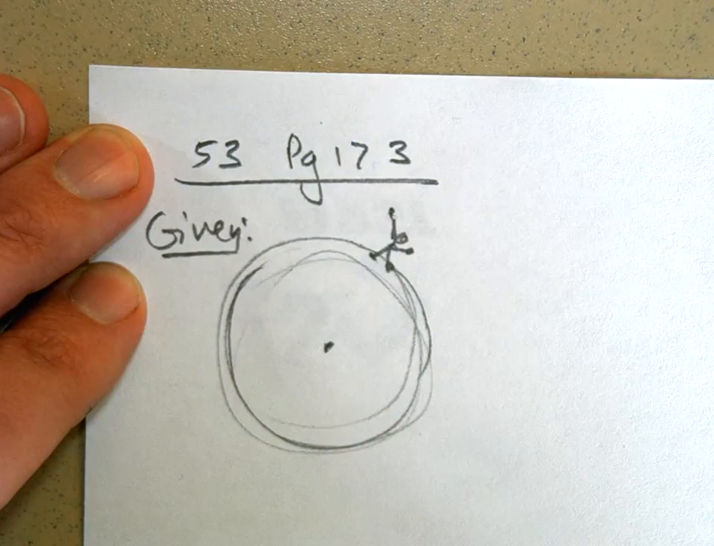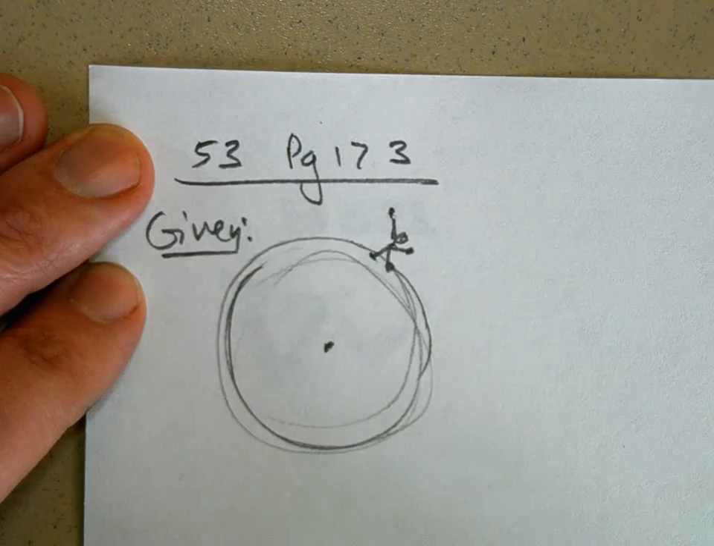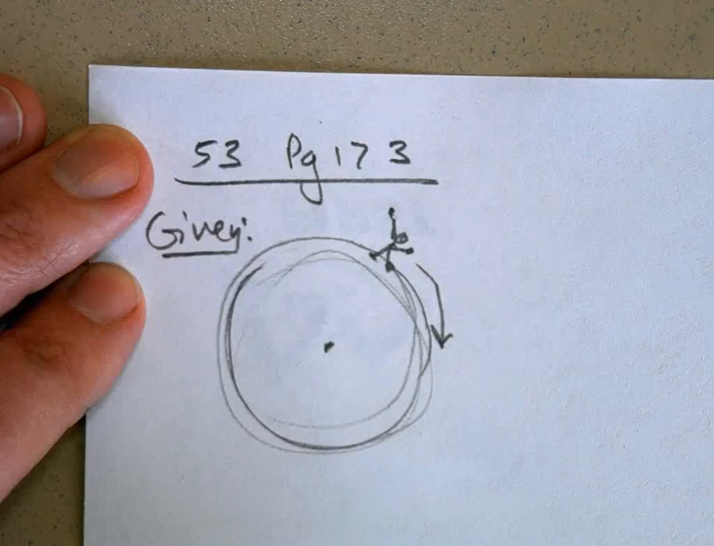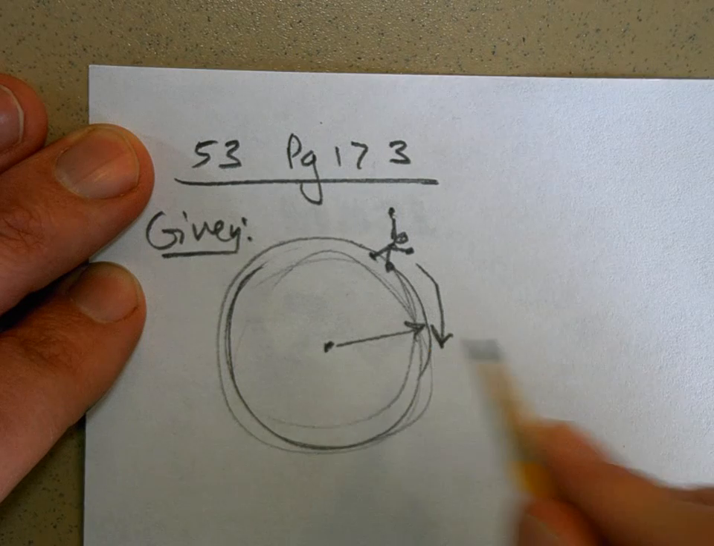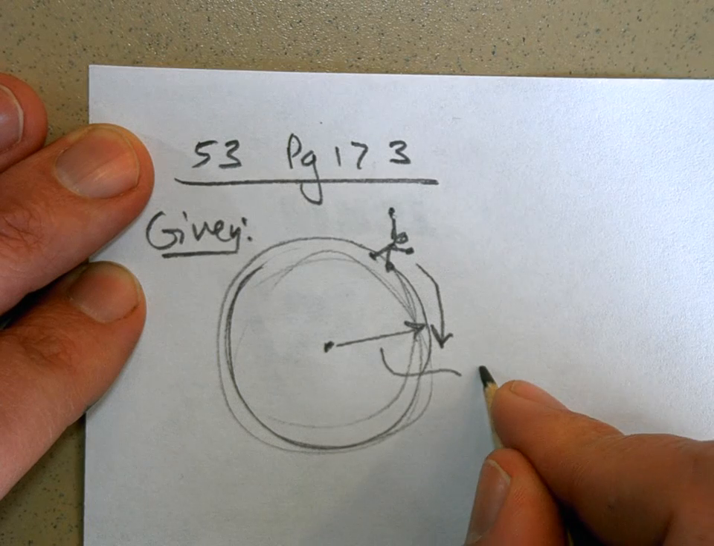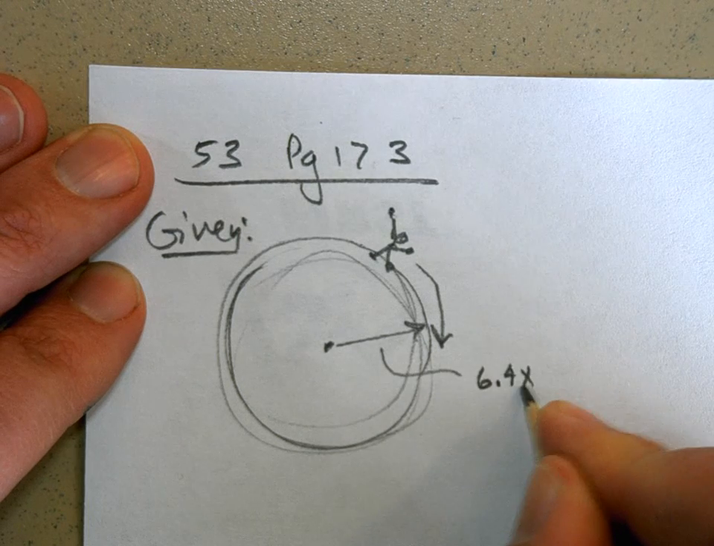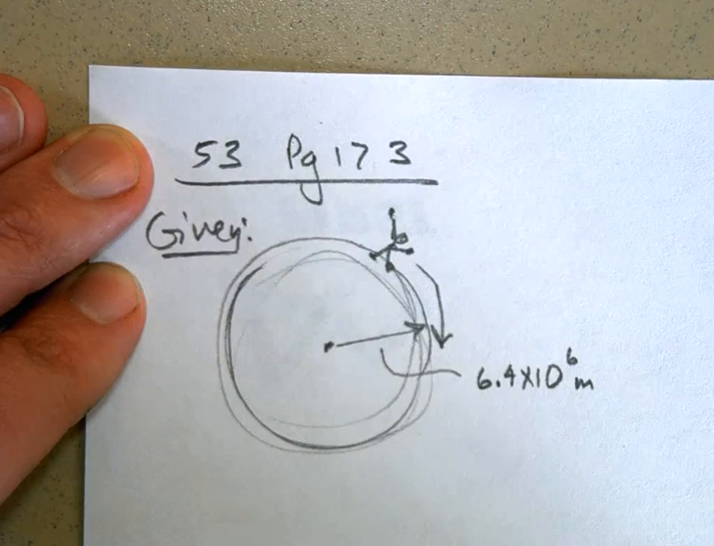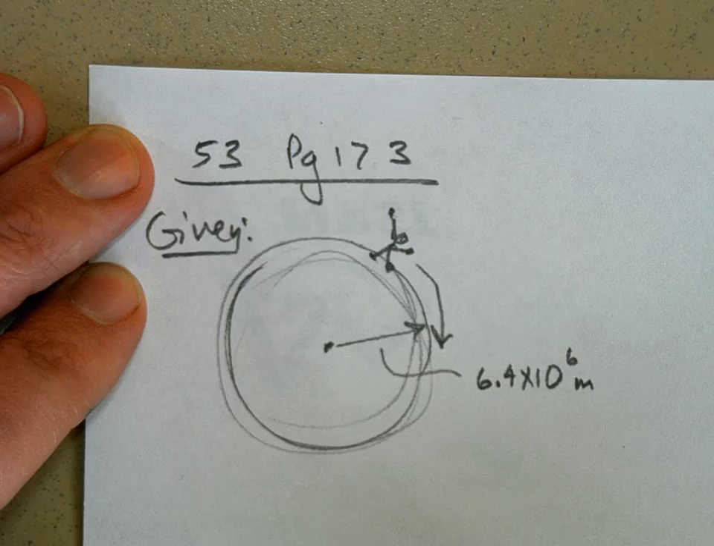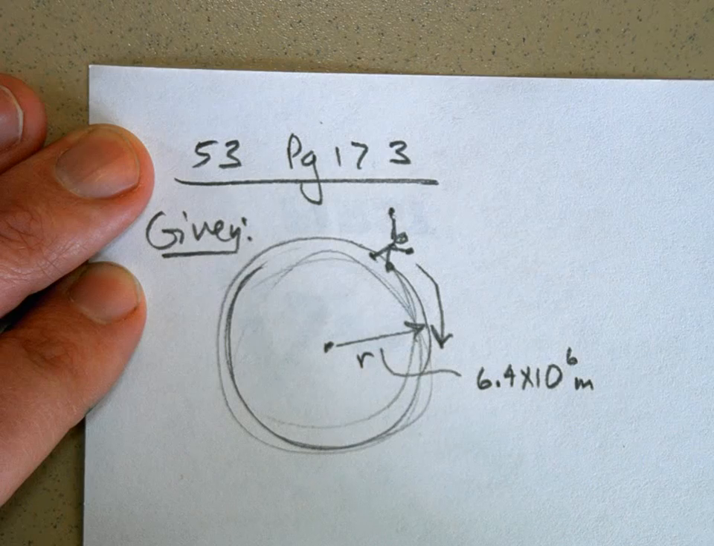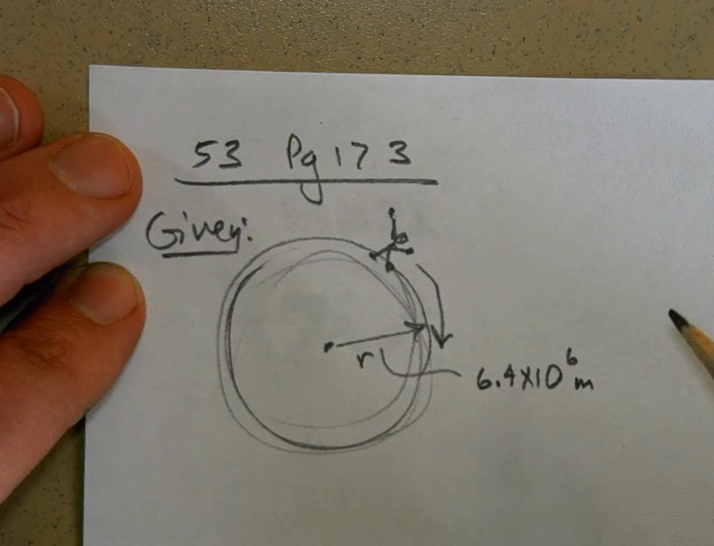All right. And this person is moving in a circle. Now the radius here is given to be 6.4 times 10 to the 6 meters. I'm just going to do the unit conversion for you real quick. That's our radius, r. And what's the period?